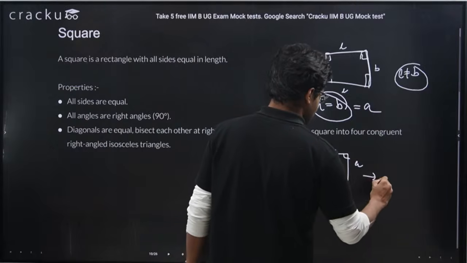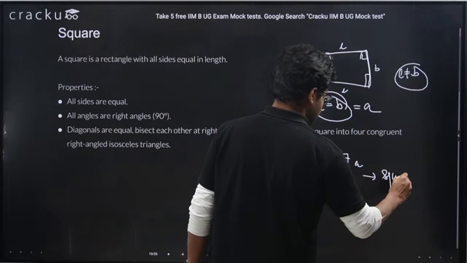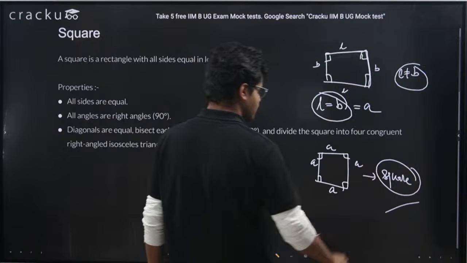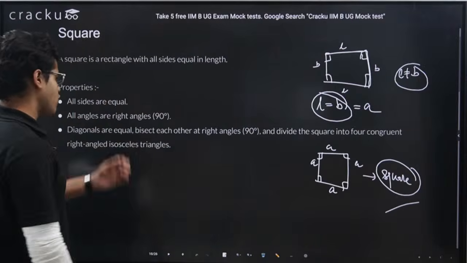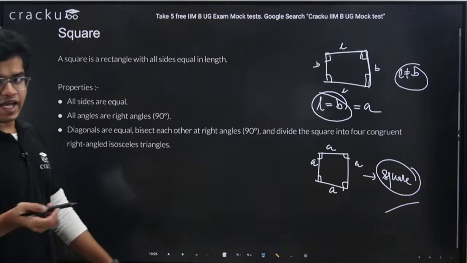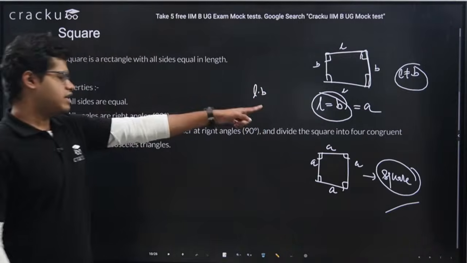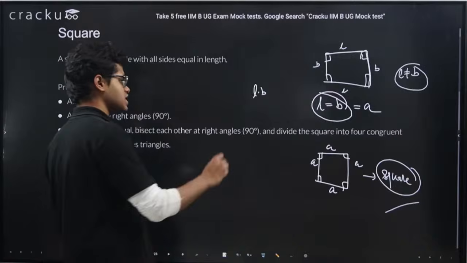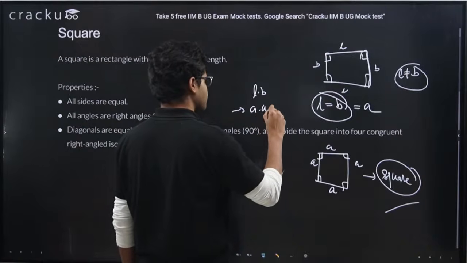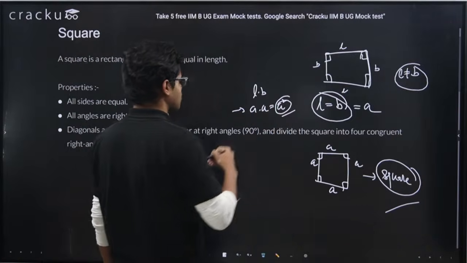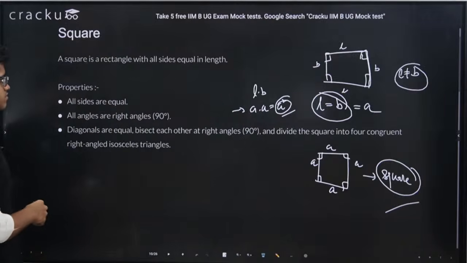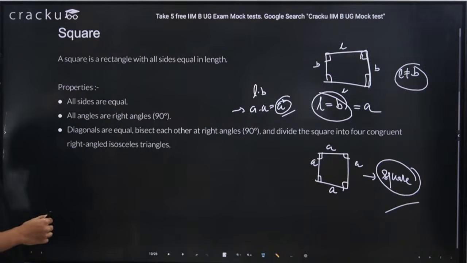This we call a square. What is the area of rectangle? Area of rectangle was length into breadth. Here both are equal to A, so area will be A into A. So area is A square.